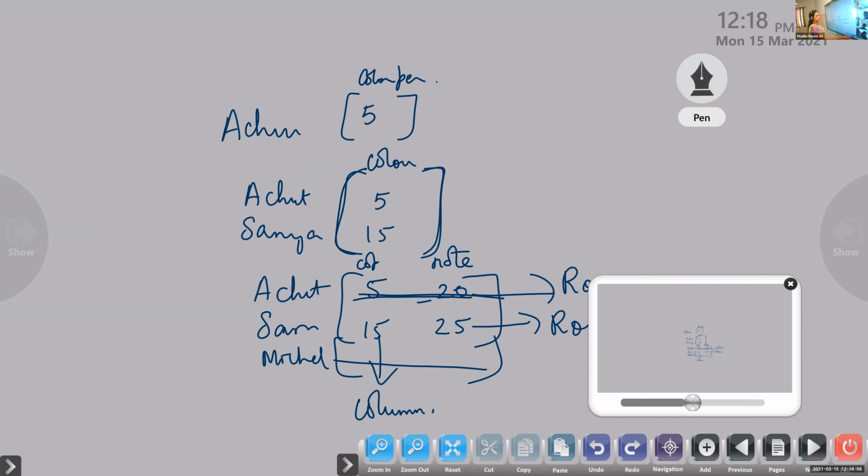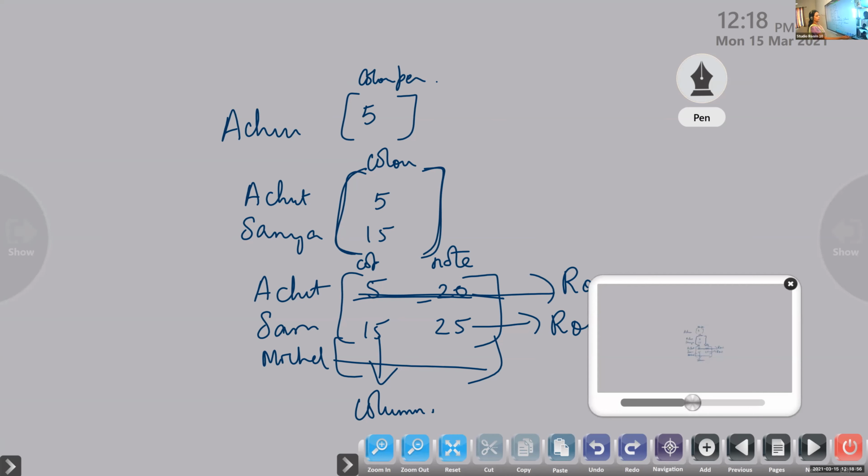Now look at here, children. One second. Listen, all of you. Keep your pens down. Here, look at this matrix A. What is the order of the matrix A? Order of the matrix A is 2 by 2, isn't it? So how many elements are present? Count and see. 1, 2, 3, 4. Is it the same as 2 into 2?